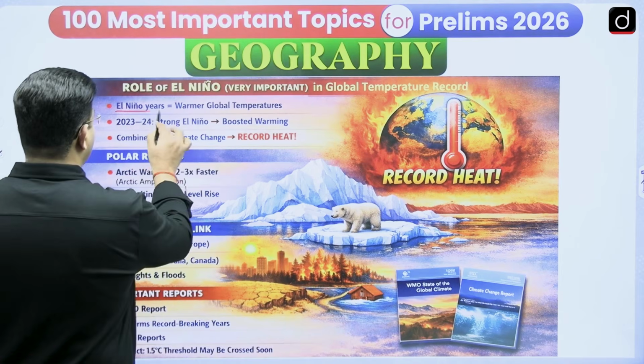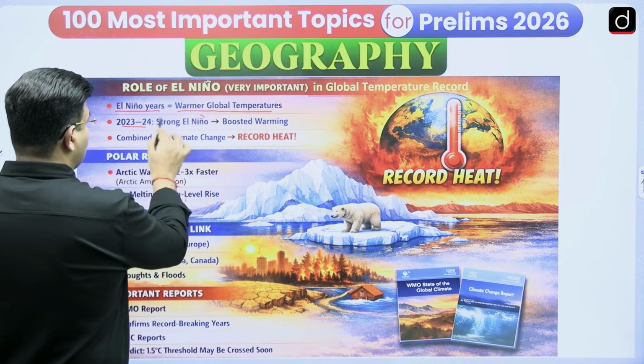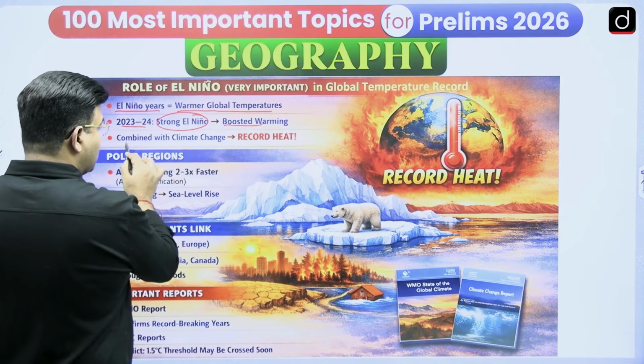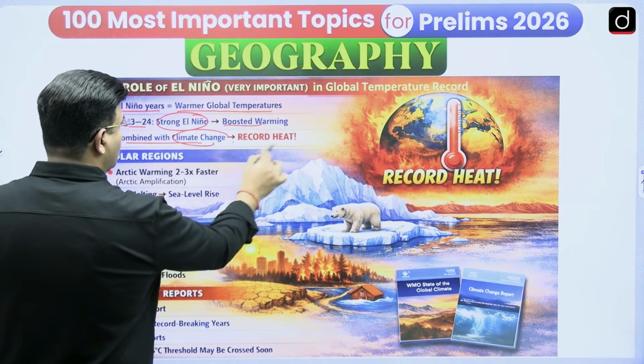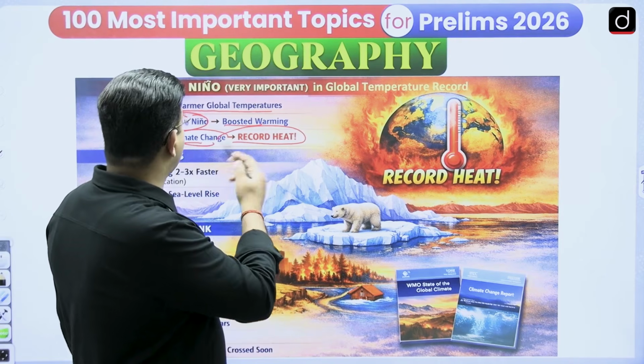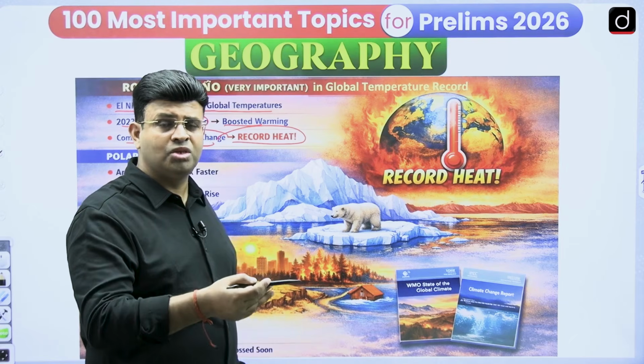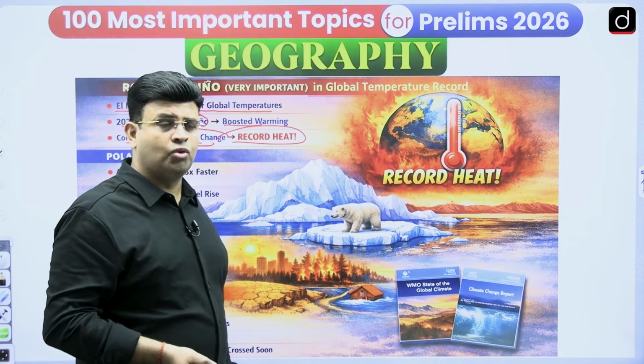So El Nino years itself bring a warmer global temperature, and in 2023 a strong El Nino boosted warming and, combined with climate change, produced record heat. The record heat is not only because of that, but let us see the role of El Nino in the global temperature. Yes, if the temperature is already higher and El Nino is there, then the temperature is further higher, therefore record